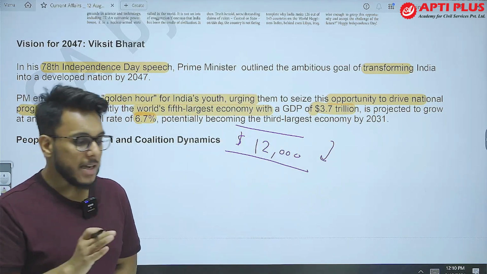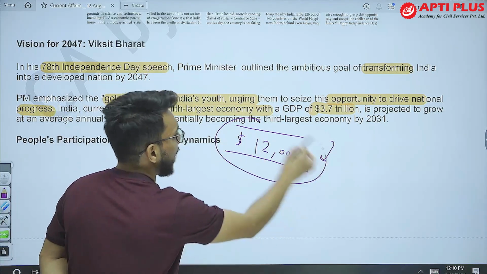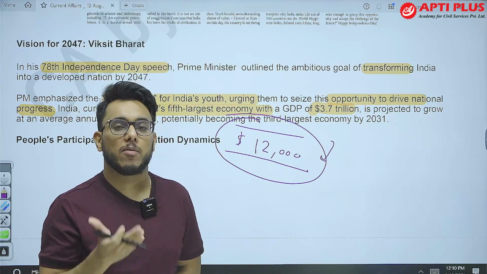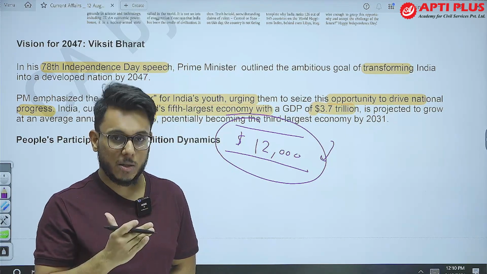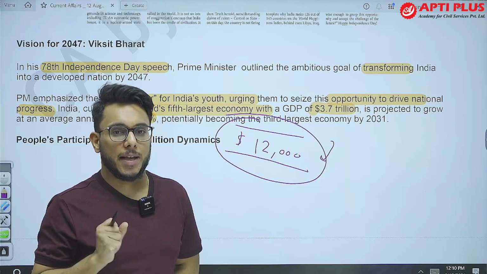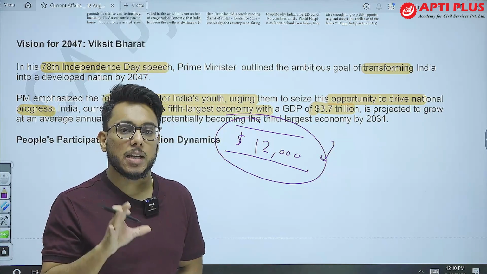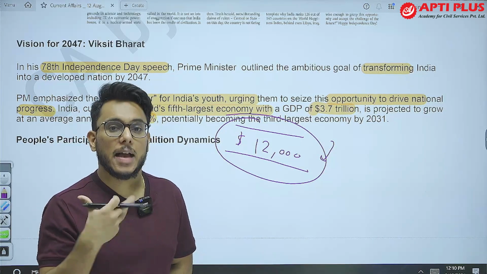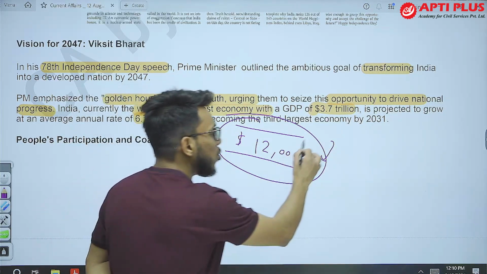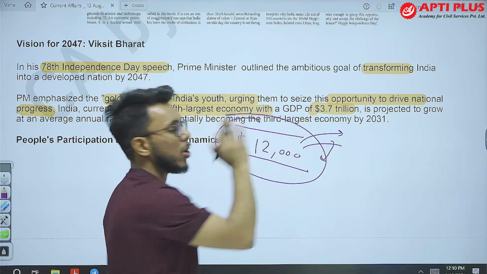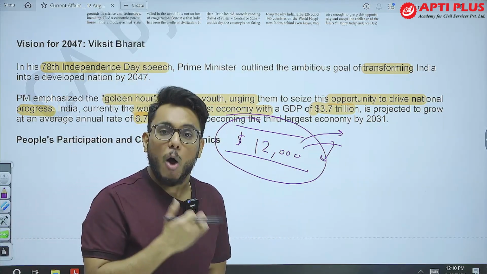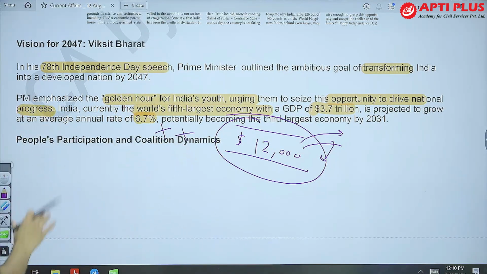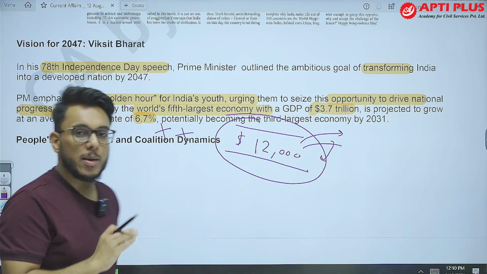Their per capita income is not going above $12,000. Many countries have got trapped here, and this is called the middle income trap. In order to become a high income group country, we need to increase our per capita income beyond this. But how we are going to achieve that? Such concrete steps have not been mentioned. This is something that should have been focused upon.